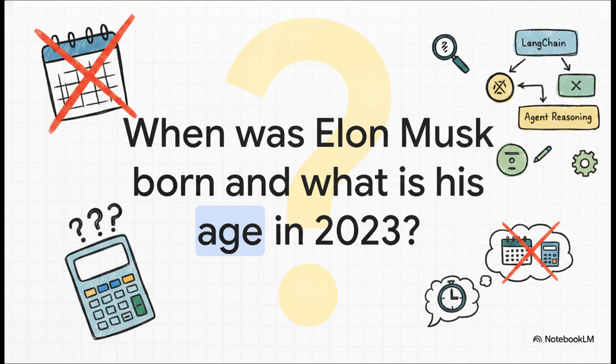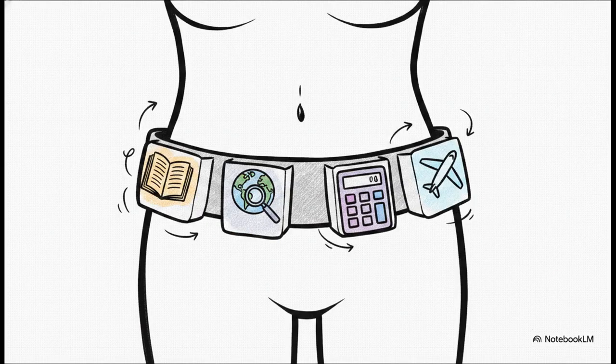When was Elon Musk born and what is his age in 2023? A standalone LLM will actually struggle with this. Why? Well, because of its knowledge cutoff, it might not confidently know the current date. And surprisingly, standard large language models are actually notoriously unreliable when it comes to performing basic mathematical calculations. And this brilliantly illustrates exactly where agents step in to save the day.